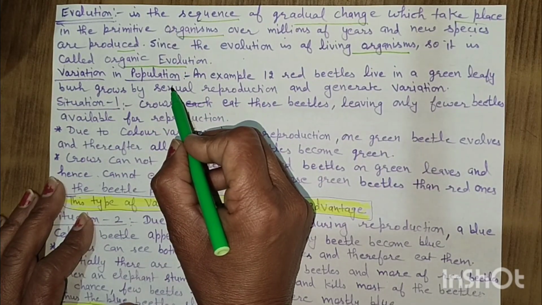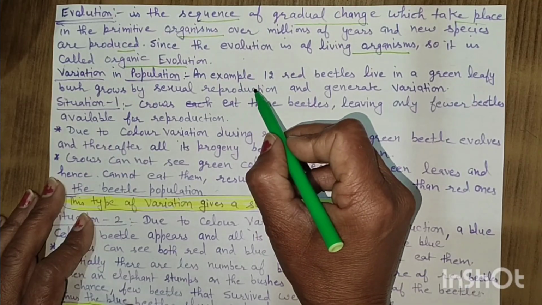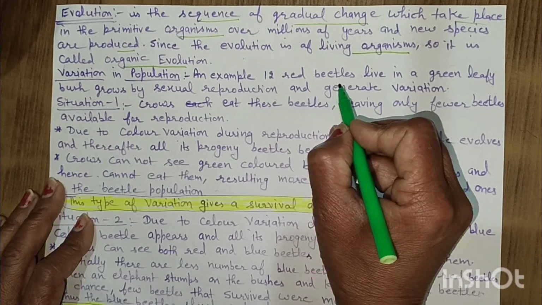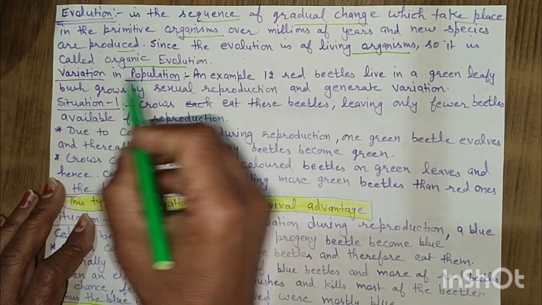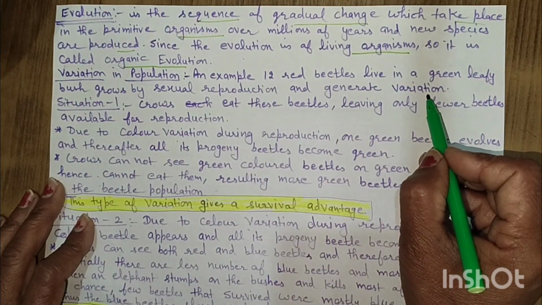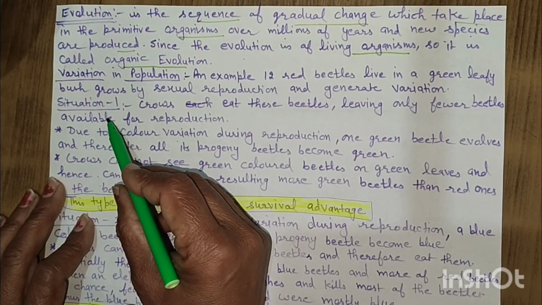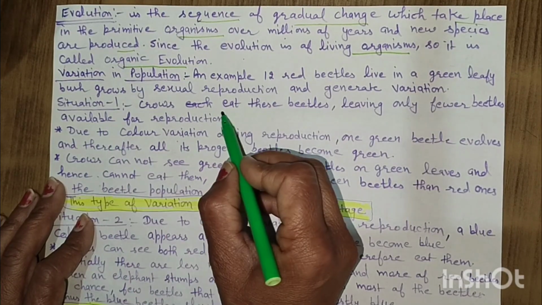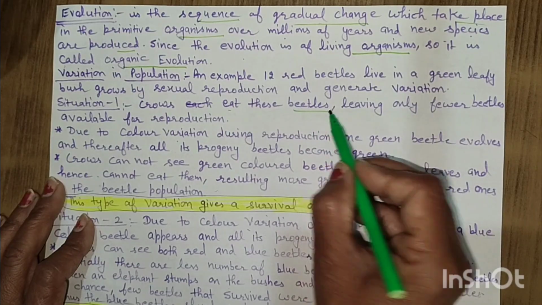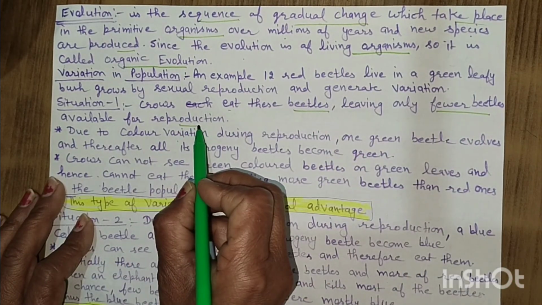Variation in population. We can take an example about the variation in population. 12 red beetles live in green leafy bushes, grow by sexual reproduction and generate variation. We will discuss three situations here. In the first situation, crows eat these beetles, leaving only fewer beetles available for reproduction.